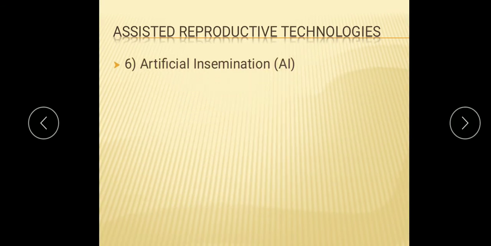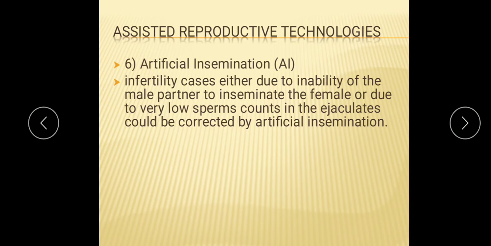Then the next method is artificial insemination. That process of insemination you have studied, that is the transfer of the semen into the female genital tract. So in artificial insemination, this process involves the woman being artificially inseminated with the donor sperm or her husband's sperm. These are introduced either into the vagina or directly into the uterus, that is intrauterine insemination, during the fertile period.